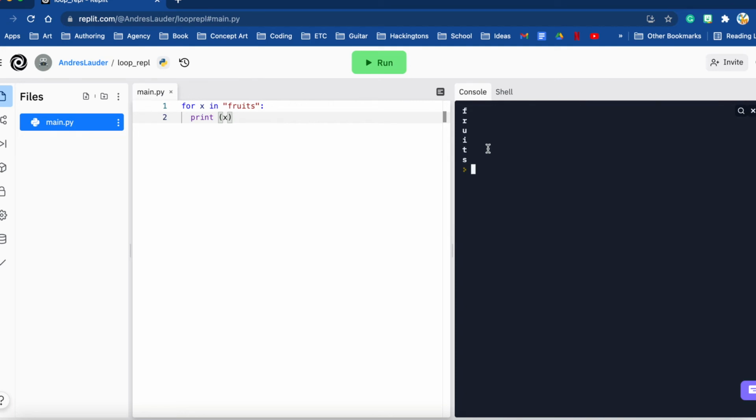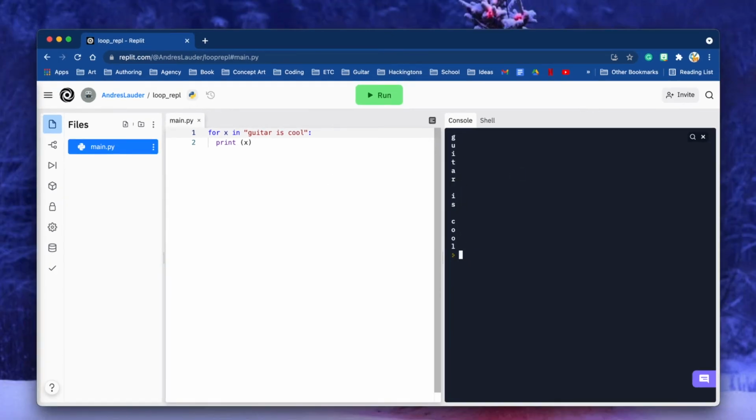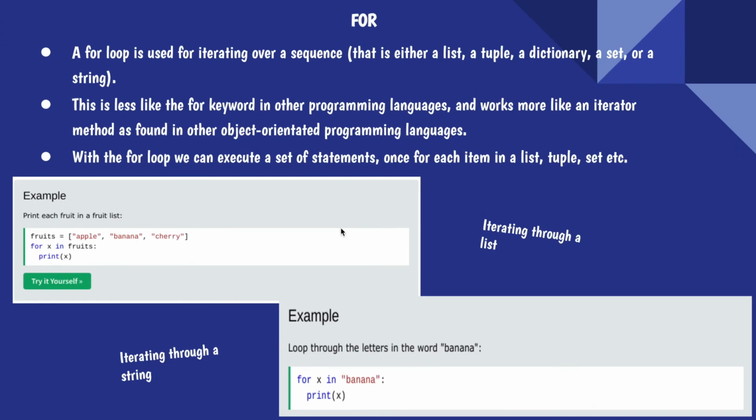It's kind of a weird concept when you think about it, but really it can also be exciting. I'll just do something else. I can do "guitar is cool," because guitar is cool if you watch my covers, and you can see it iterated over this entire thing. Perfect. Let's jump back in and see if there's anything else we need to go over. So this is iterating through a list and iterating through a string. You can iterate over several different sequences, as mentioned at the top of the slides.